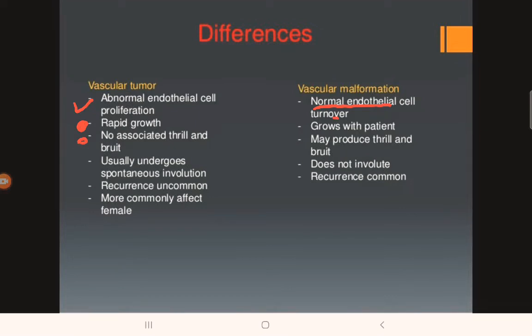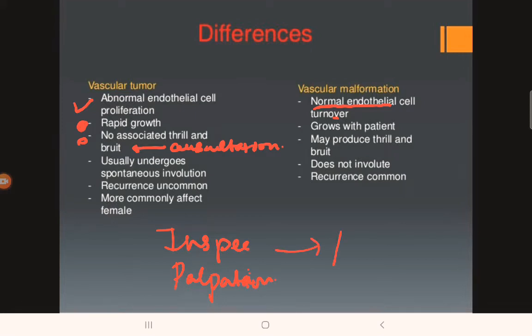They are not associated with thrill and bruit, which we test during auscultation. So for vascular tumors, along with inspection and palpation, the other important thing that we have to do is auscultation.